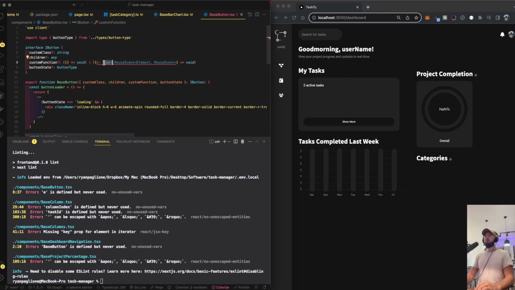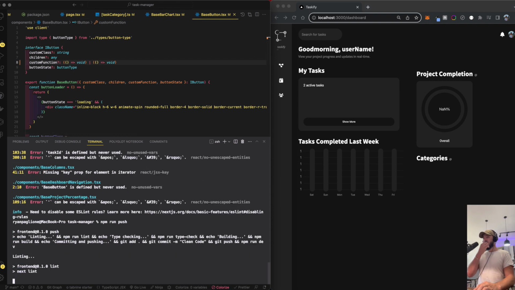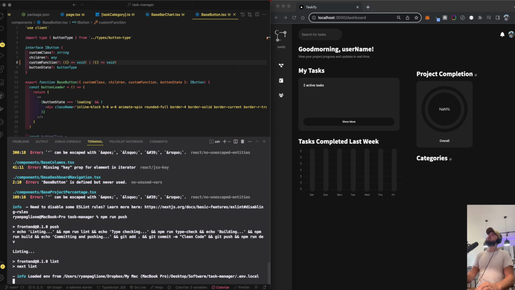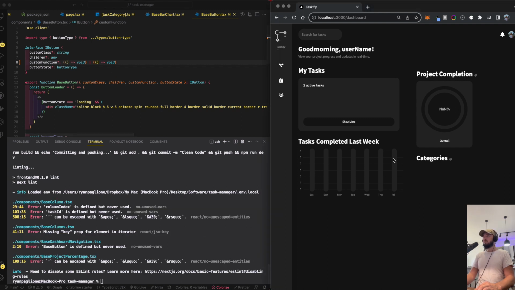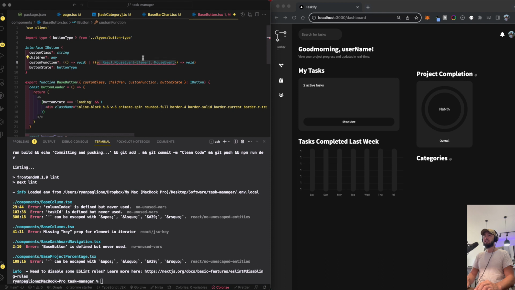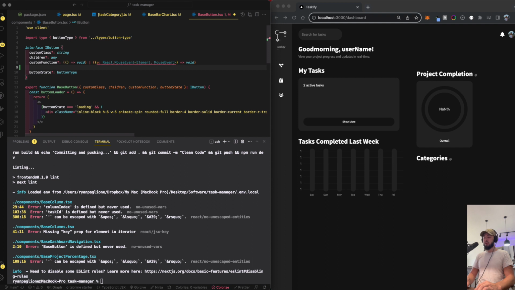Let's see. Boom, our React mouse event. Ooh, what happened here? We'd spent some time fixing this. So let's see. E is defined but never used. I thought we used it. No. So what if we just removed it with that? Because I thought it was used for something, right? Some sort of functionality. I'm hesitant on that one. We used it for stop propagation.